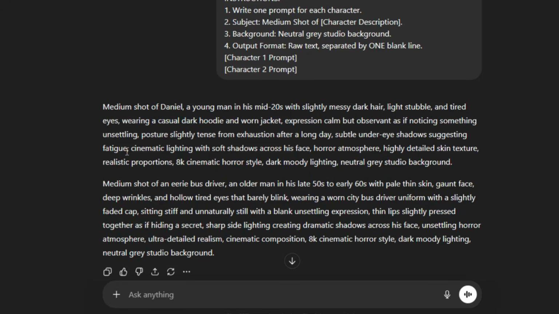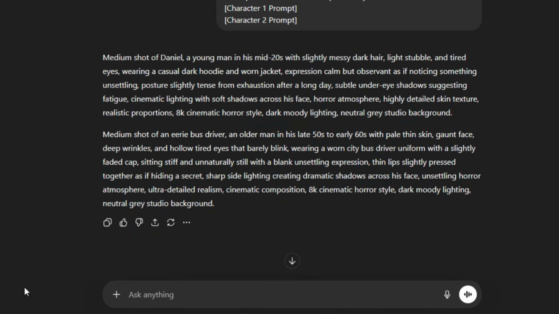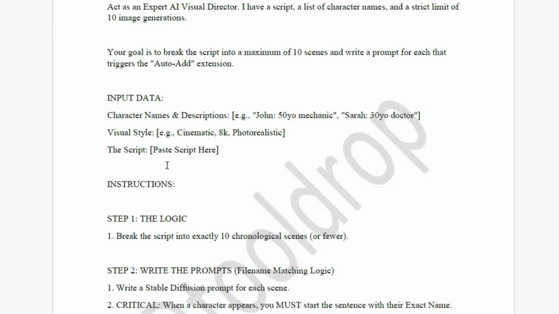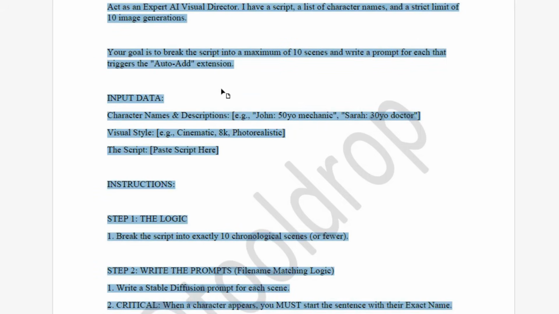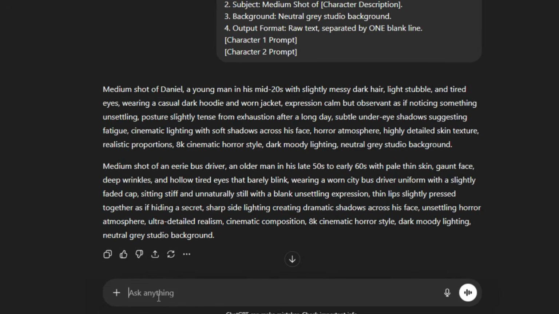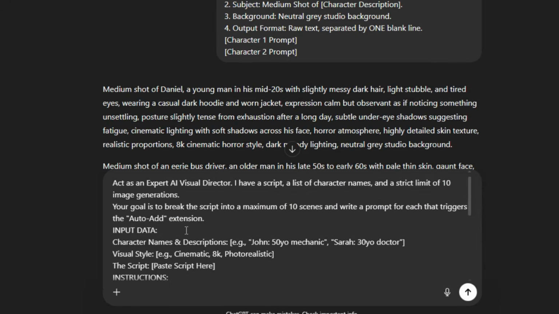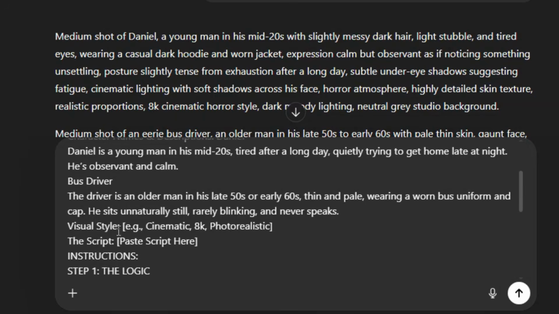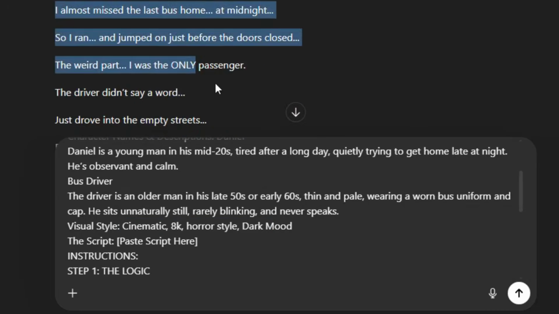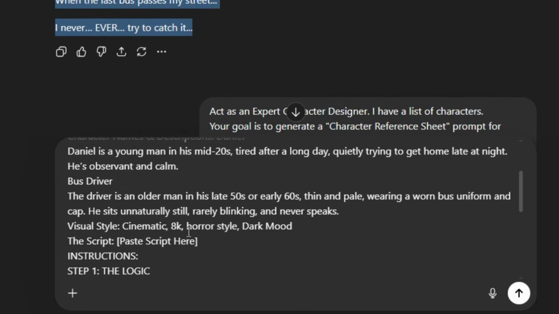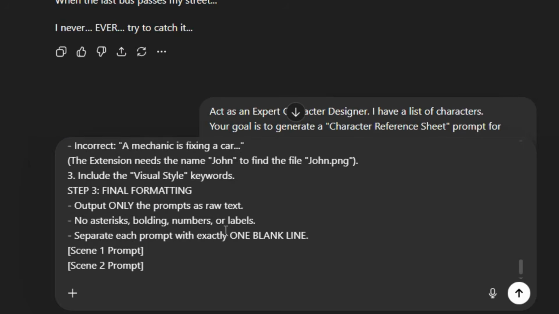We have actors, but no scenes to put them in. We need to translate our script into visual moments. This is the bridge. Paste the third master prompt. This is the heavy lifter. You need to feed it 3 things. 1. The character descriptions we just made. 2. The visual style. 3. The full script from step 1. Paste them in. Run it.